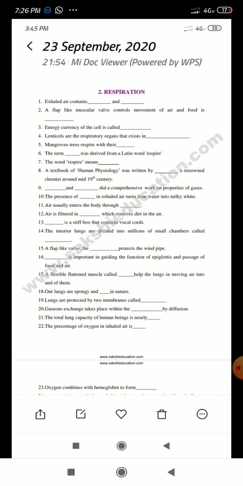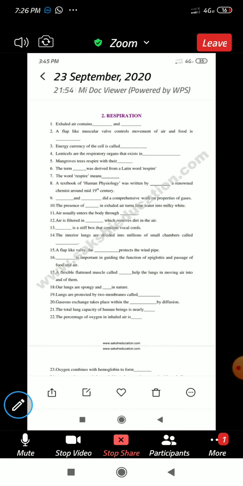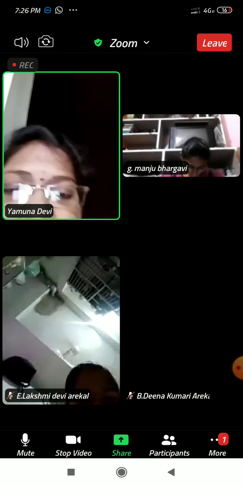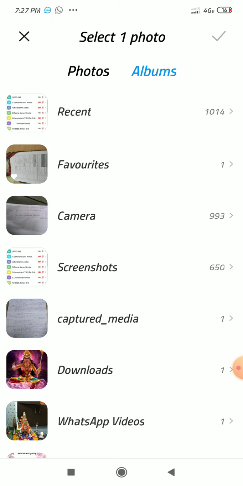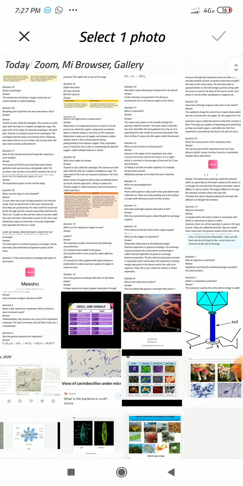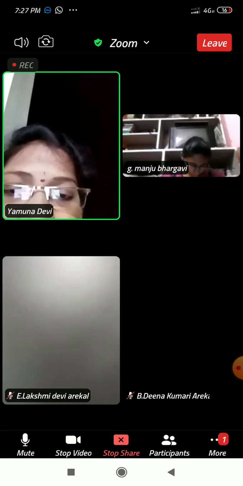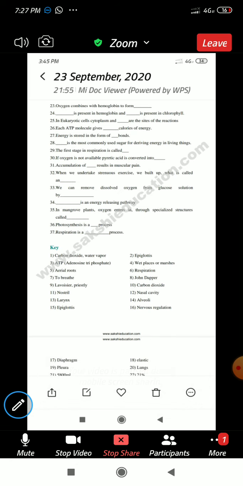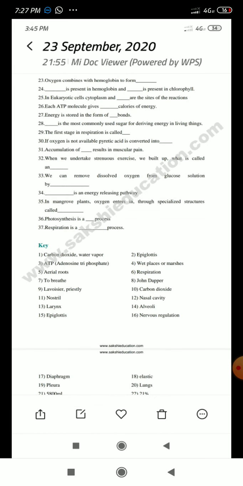Next, oxygen combines with hemoglobin to form, the 23rd one down. Oxygen combines with hemoglobin to form oxyhemoglobin. Some more bits we'll discuss along with the key, I will show you now, and you can check your answers. So, oxygen combines with hemoglobin to form oxyhemoglobin.